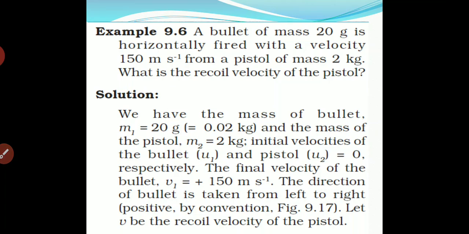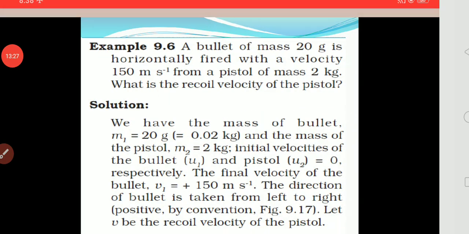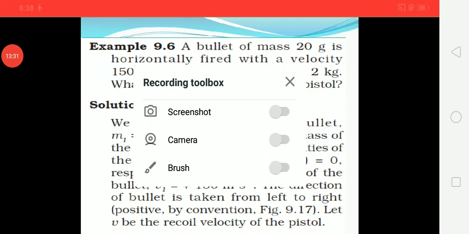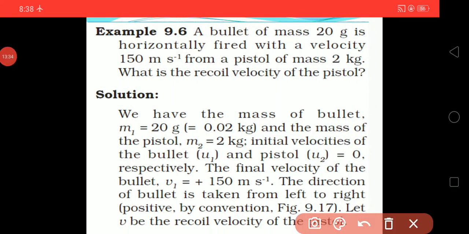Now we will explain some examples. A bullet of mass 20 gram is horizontally fired with a velocity of 150 meter per second from a pistol of mass 2 kg. What is the recoil velocity of the pistol?